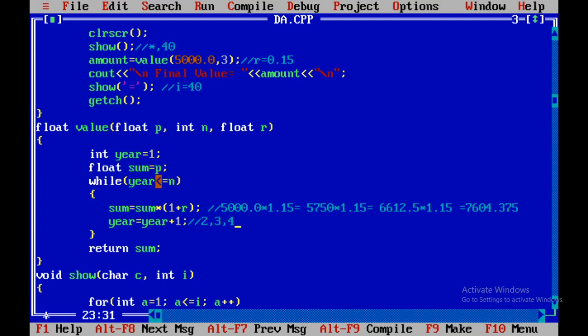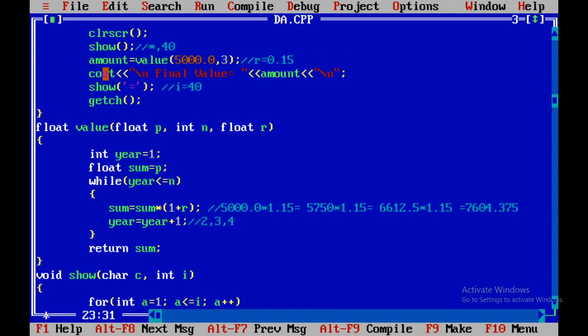It will go back. Now this time the condition will become false, and whatever the last value of sum, that is 7604.375, this will get returned. It will transfer this value to amount at the time of execution when this line gets executed.